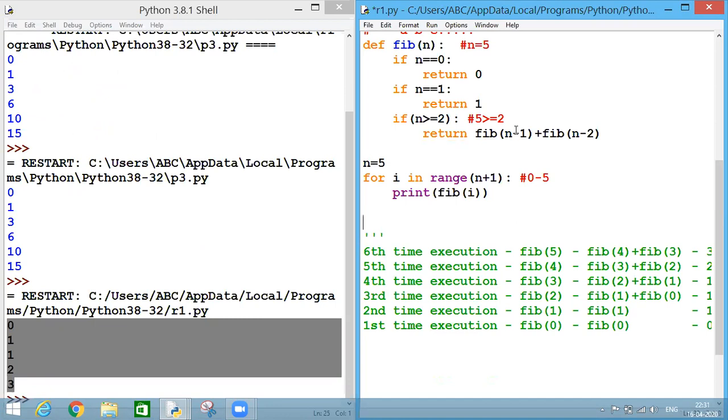So now come back onto the function. Recapitulate the concept. We are calling functions inside the function, inside its own function basically. So this procedure is known as recursion.